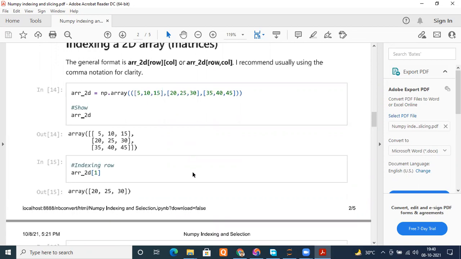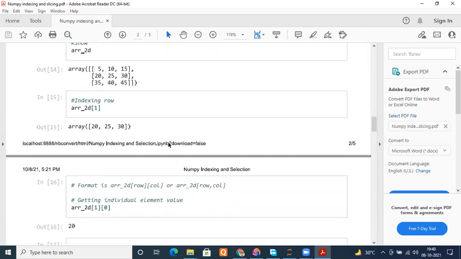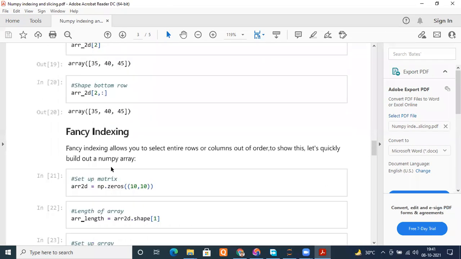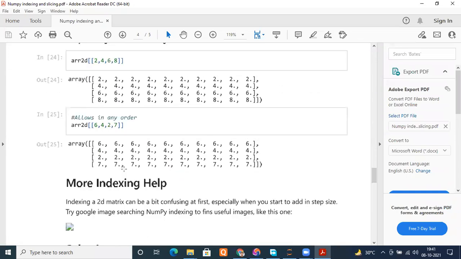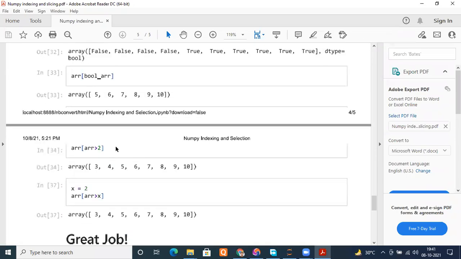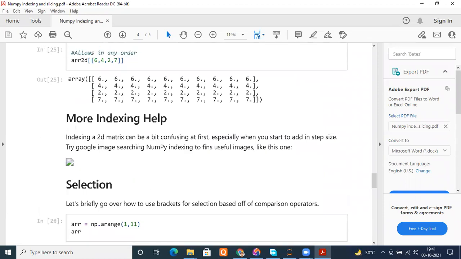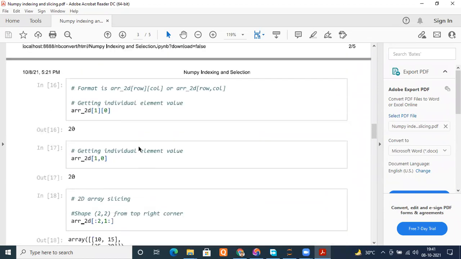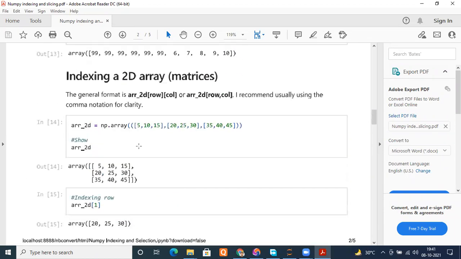And it is mentioned also. See, the general format for 2D is array[row, column], or array[row][column]. Using comma notation is recommended, it's easy to understand. Examples, this thing we have done. Fancy indexing is remaining, this is remaining. I'll complete it tomorrow, don't worry. Tomorrow is off, so Monday we'll be doing that. But meanwhile, please read it, okay?